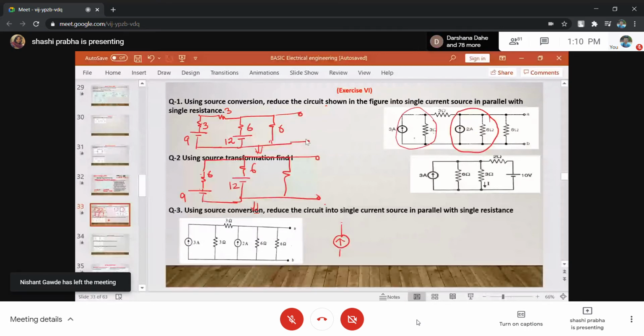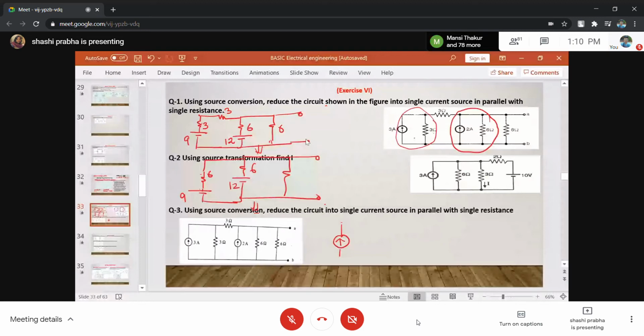Change the current source. Now this resistance is, this is how much? 1. This is 12/6. This is 2 ampere. Now do you see the advantage? 6 and 6, all three are in parallel.